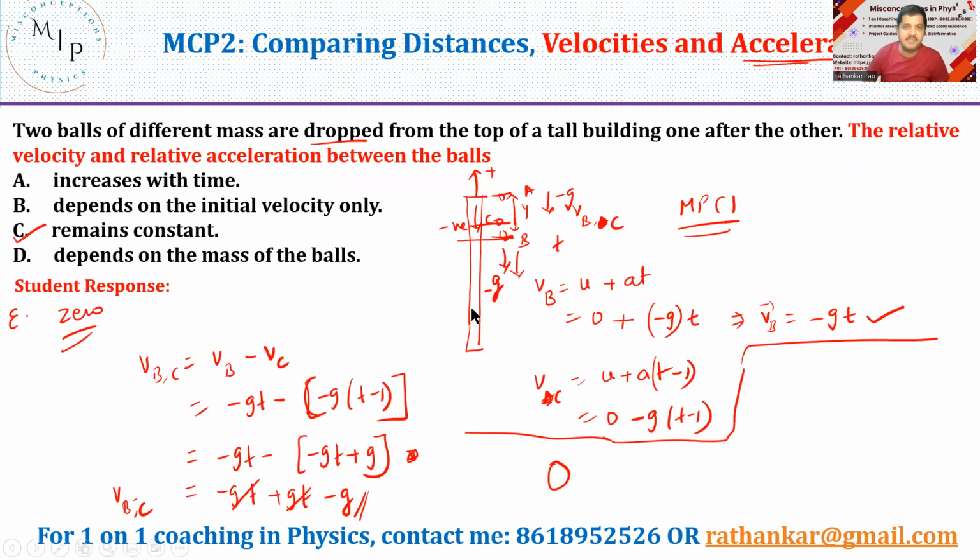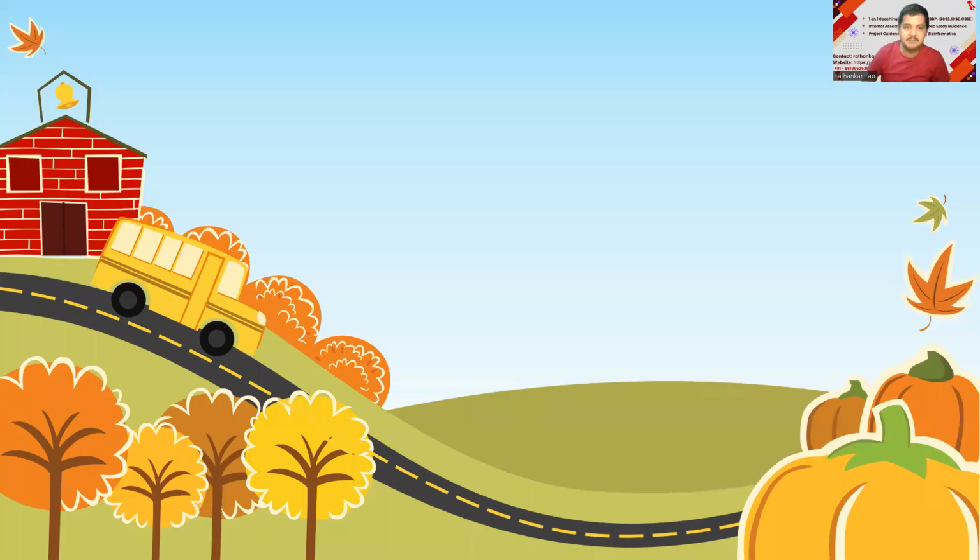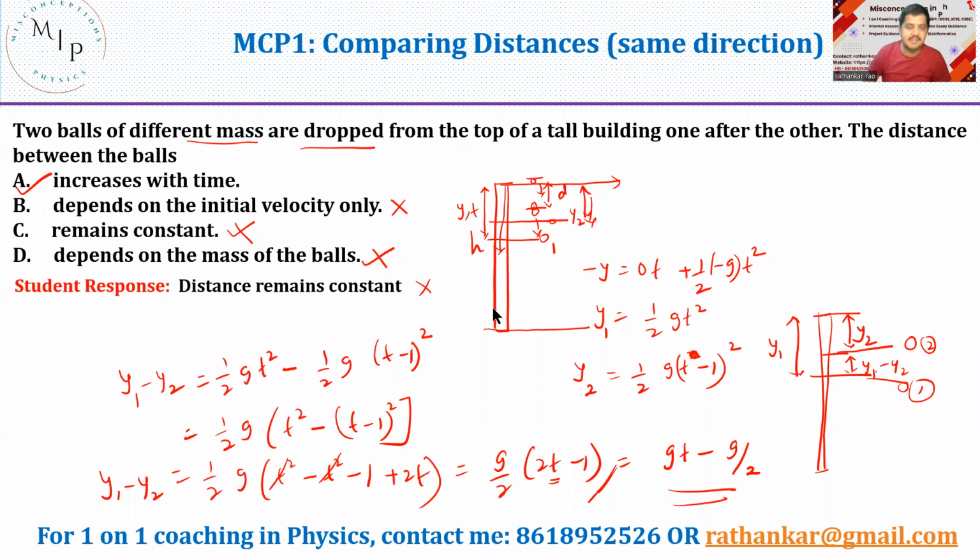The first problem which we started was about comparing the distances which were in the same direction. Two balls of different masses have been dropped, maybe 1 second or 2 seconds apart, consecutively. How do you compare the distances? That's what we did first.